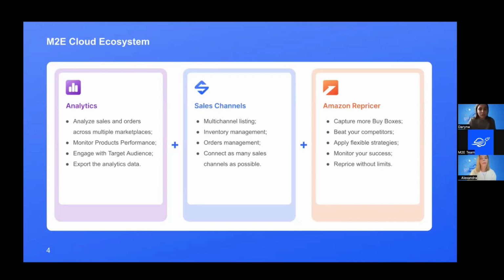And one more product is Amazon Repricer, which helps you to be one step ahead of the competition. Just define your goal, and Amazon Repricer will help you to become a Buy Box winner or beat your competitors by price and so on. So you can reprice without limits with our Amazon Repricer.